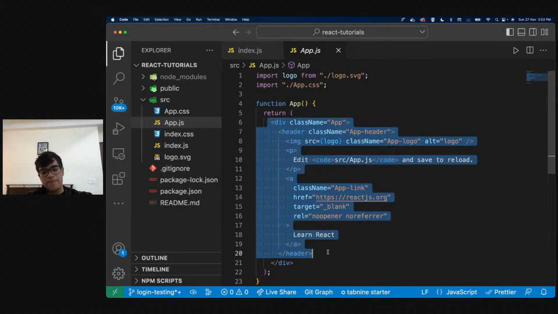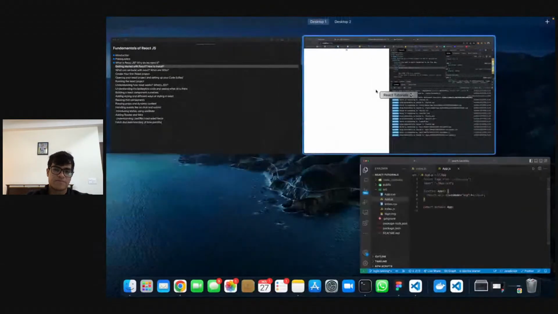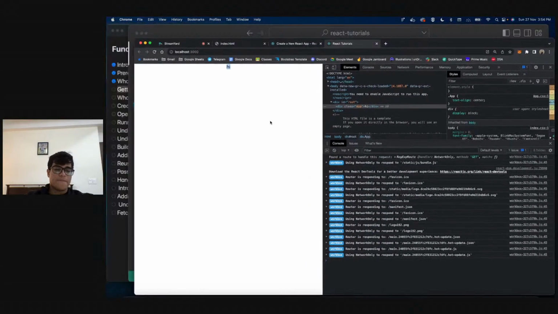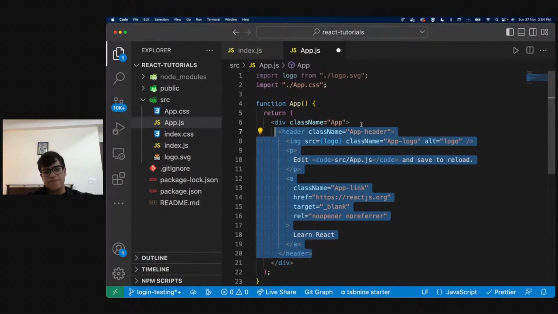Okay, so let's see what happens if I just completely get rid of this and I just say hi. Obviously, I just have this. It says hi over here. Right, so this makes sense. That means whatever HTML we have gets rendered over here inside our index.js.